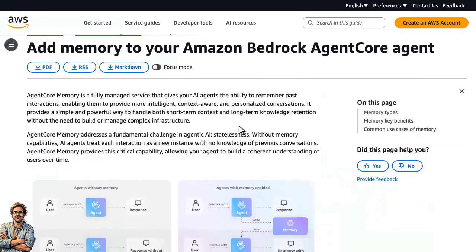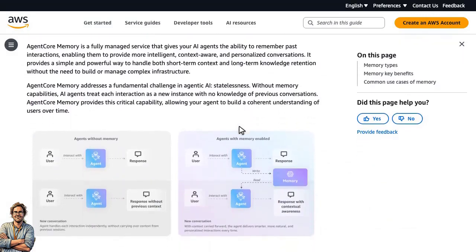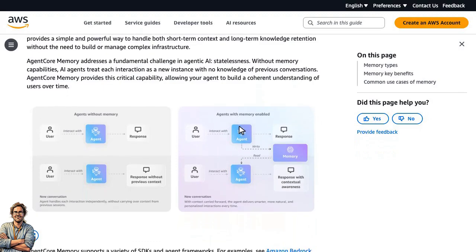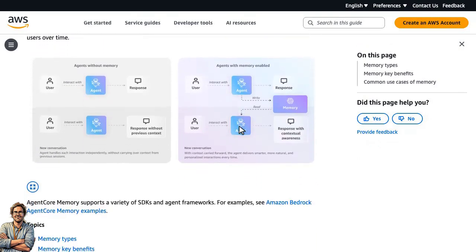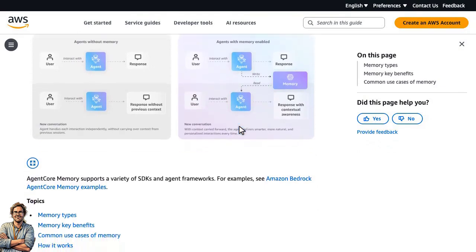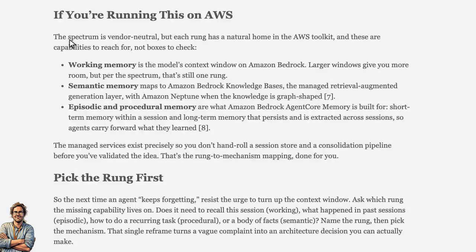It provides short-term memory within a session and long-term memory that persists and is extracted across sessions. So agents carry forward what they learned. The managed service exists precisely so you don't hand-roll a session store and a consolidation pipeline before you've validated the idea. But context windows keep growing, so why not just put everything in the prompt?